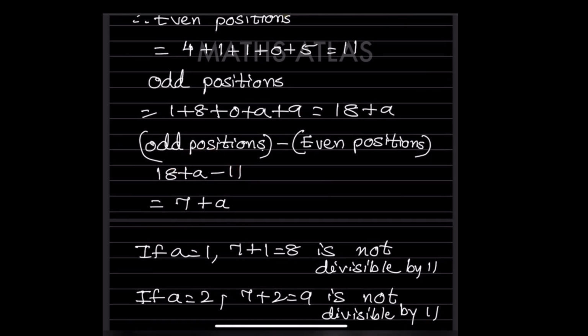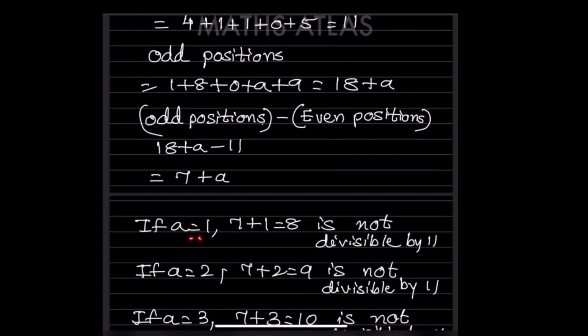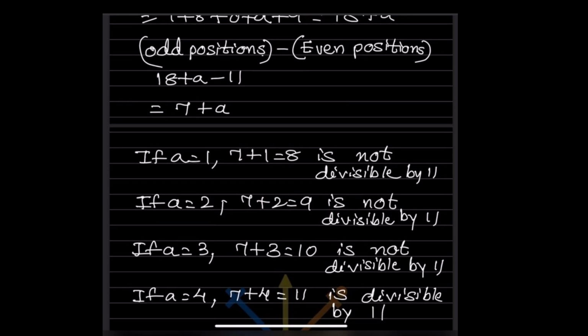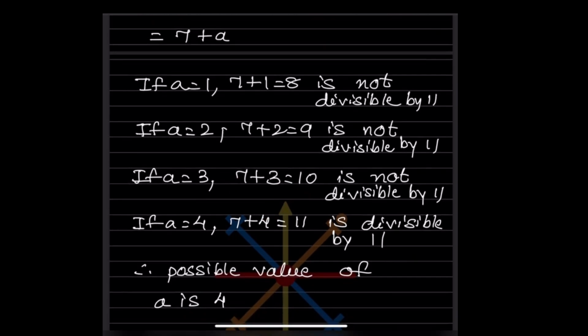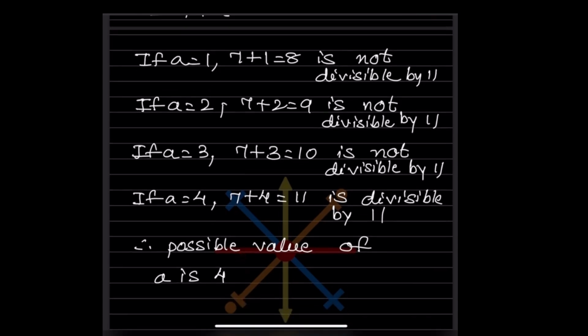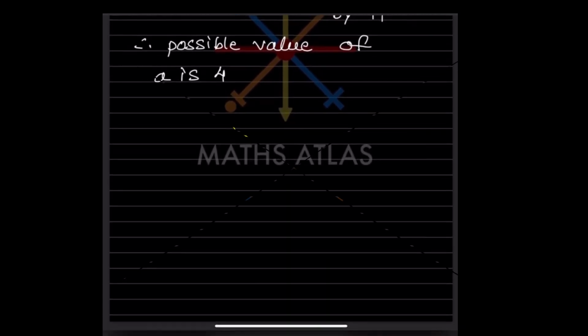7. 7 plus A. So now if we take A as 1, in place of A you are going to put 1. So 7 plus 1, that is 8. That is not divisible by 11. If we take A as 2, 7 plus 2, that is 9. Also it is not divisible by 11. If we take A as 3, 7 plus 3, that is 10, also not divisible by 11. If we take A as 4, that will be 11, and that is divisible by 11. So you can say the possible value of A is 4.